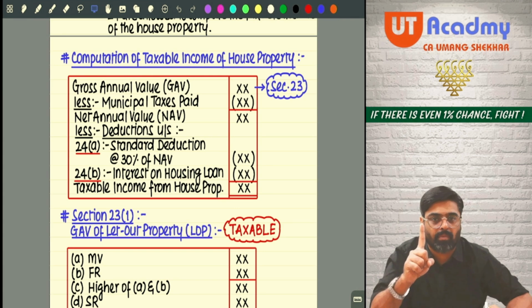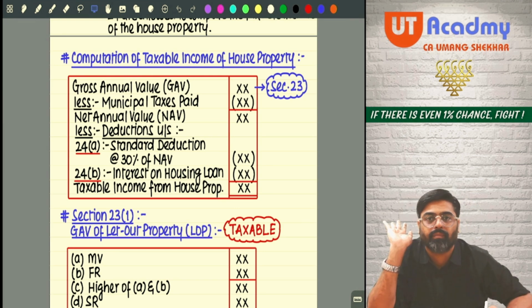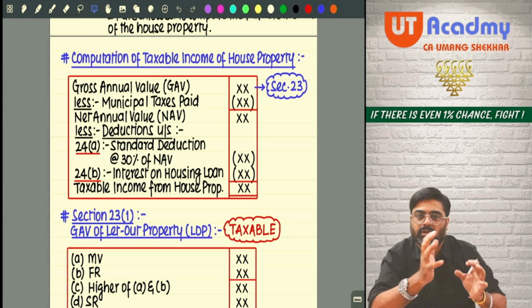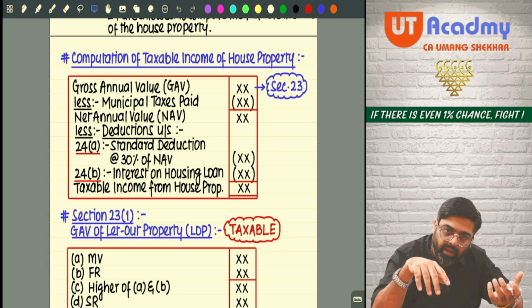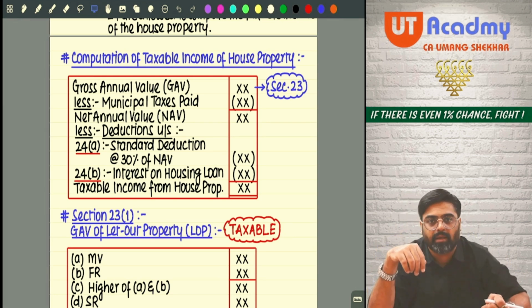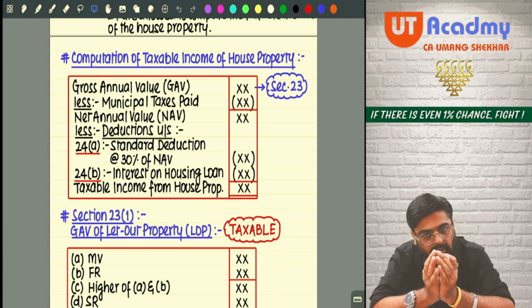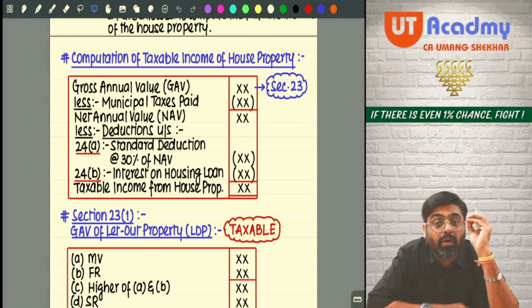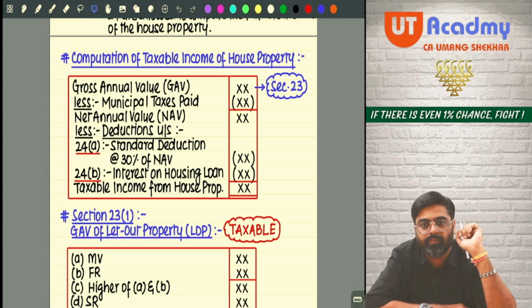For every property falling under this head, you are supposed to do the same calculation. First calculate annual value, GAV, municipal tax, NAV, take two deductions, final income. Do it for all the properties. Now, once you have the final income of all the properties, add all of them, and you will get the taxable income under the head house property. This is the final income of this head.